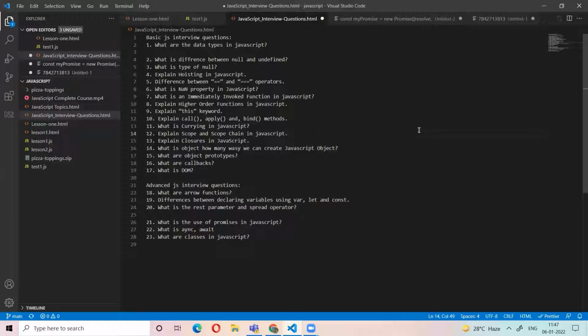Non-primitive data types are the data types which have more than one value. Examples: array, object. So these data types have more than one value. Non-primitive data types are mutable.